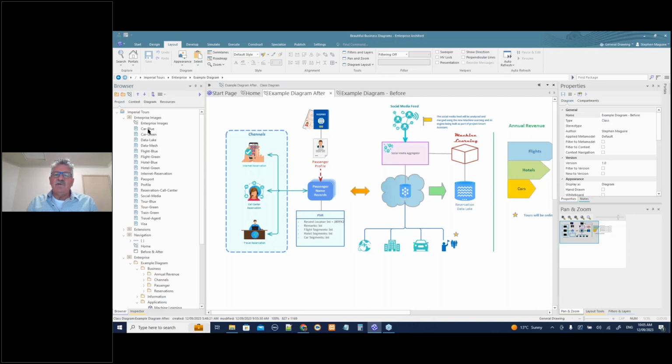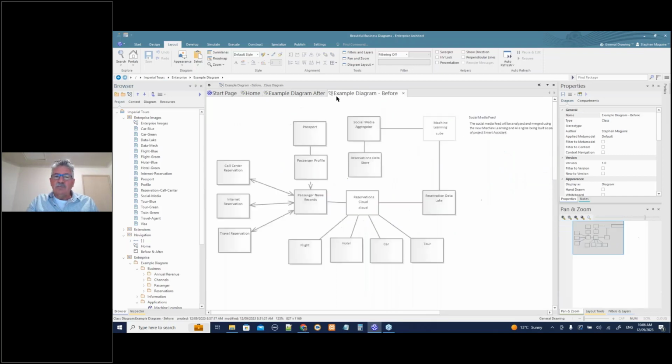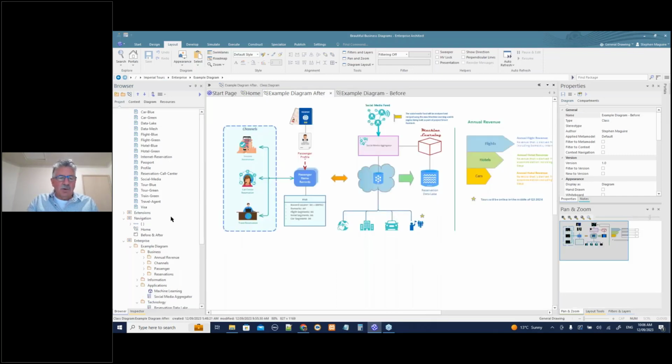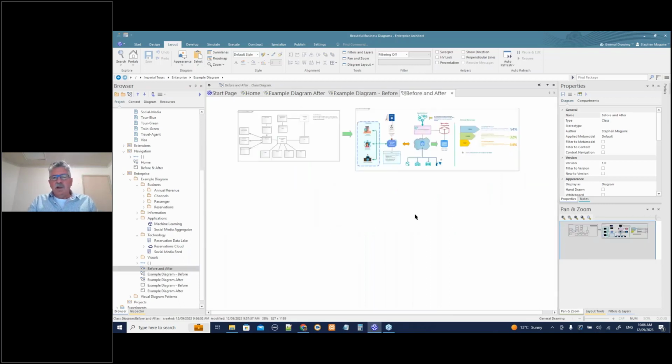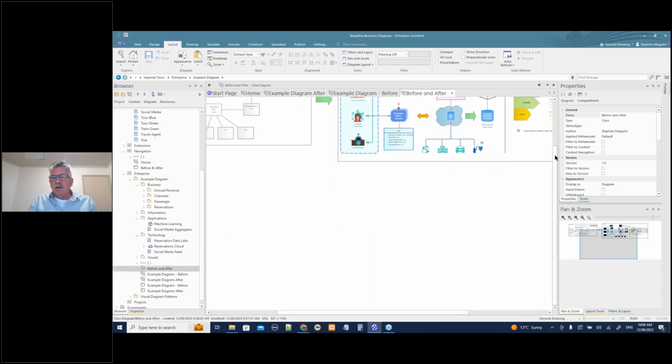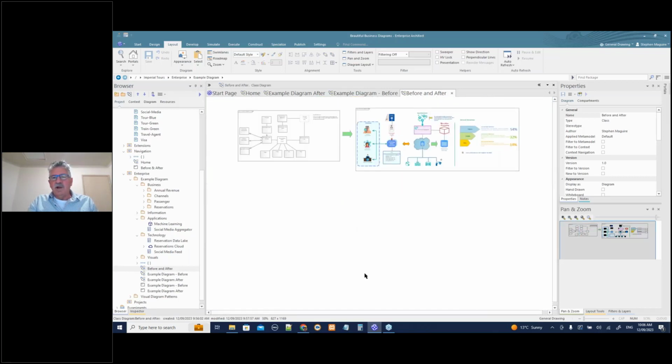I'm not going to have time today to show you everything that's available in Enterprise Architect, but I hope that what I do show you will give you an indication of some of the things that you're able to do. Now, back to our diagram before and our diagram after. So if we look at those two together, a before and after view, you can see how appealing that diagram is, right? It's much more appealing than the previous diagram.